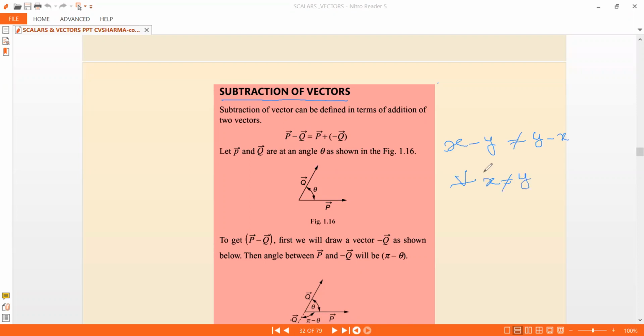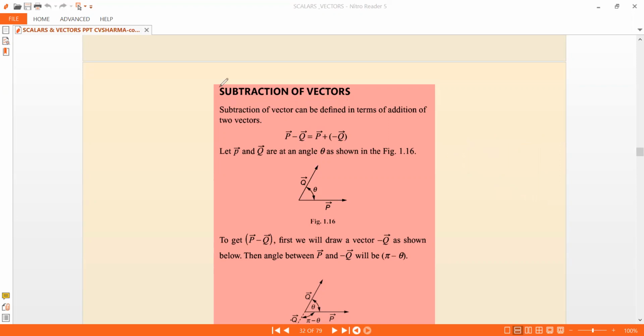This is very much understood for any real number. Same kind of thing is followed by the vectors. So as simple as that. What is x minus y? What is p bar minus q bar? It is adding the negative vector of q bar with p bar. So that is what is subtraction of vectors. So that is a basic idea.